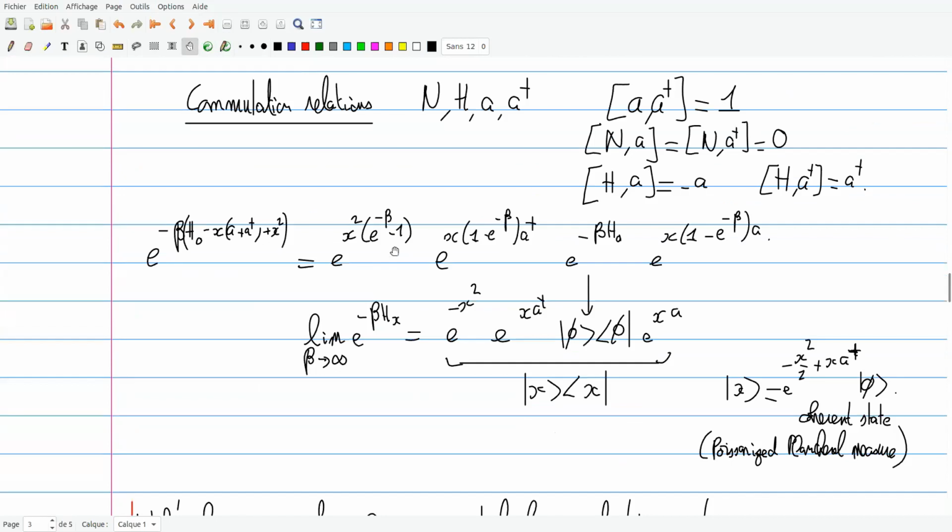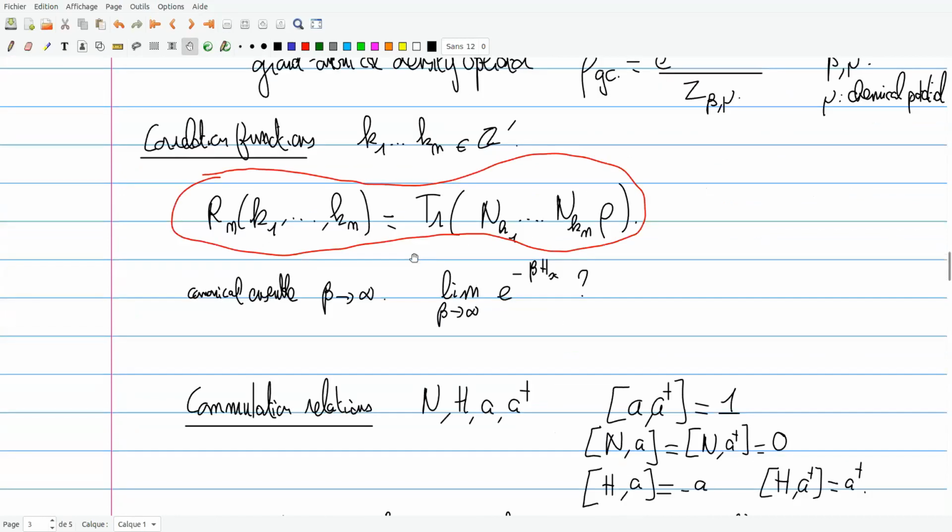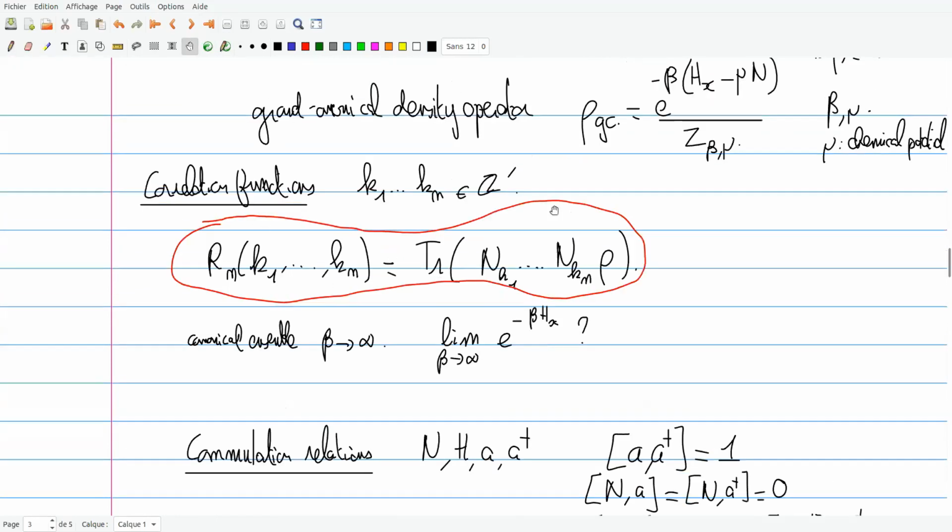Well, okay, let's go back to the definition. So you have this correlation function, which you can write in this way. Each of these operators is a product of annihilation and creation operators, and you are going to want to evaluate this. And the idea is to use the canonical anti-commutation relation.